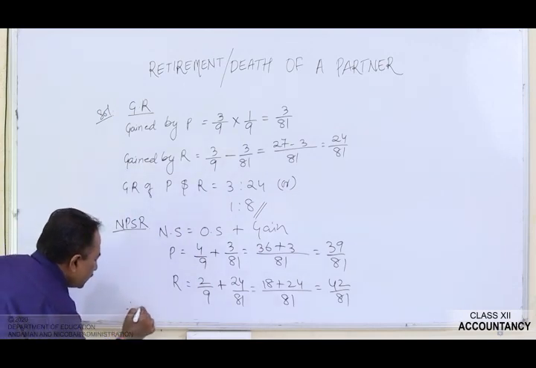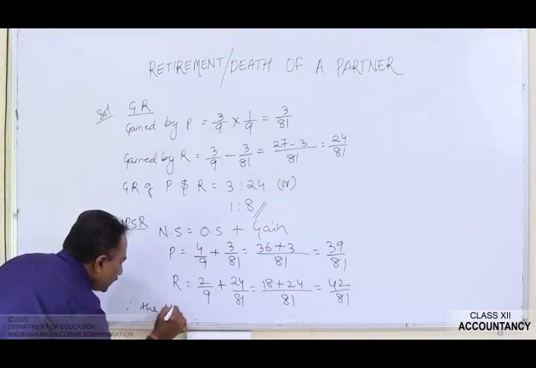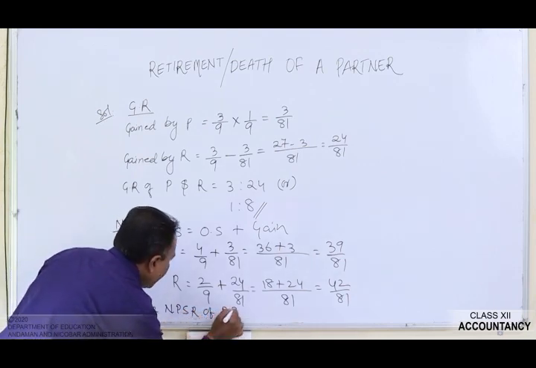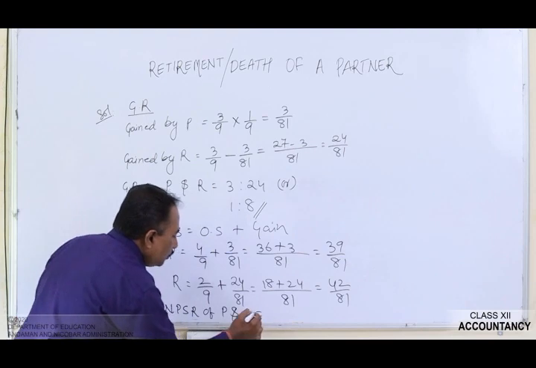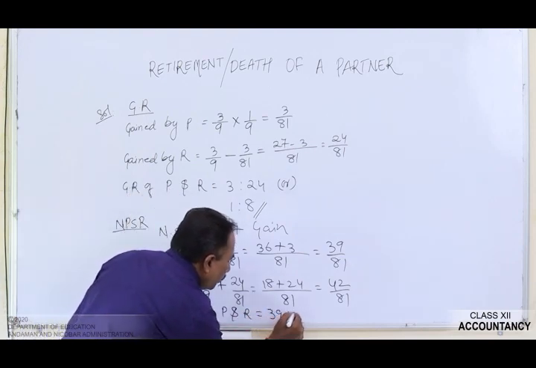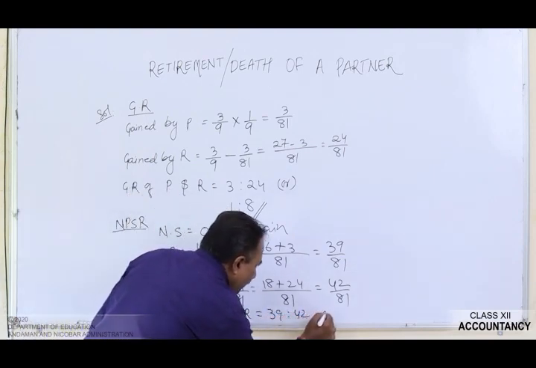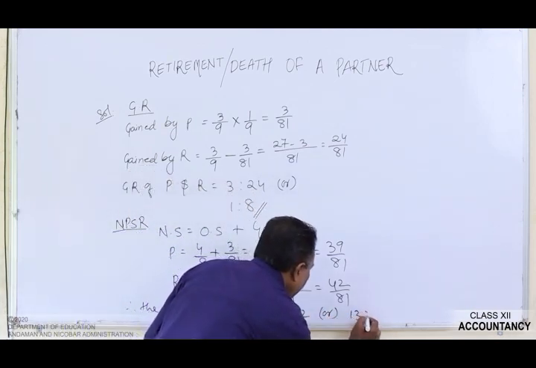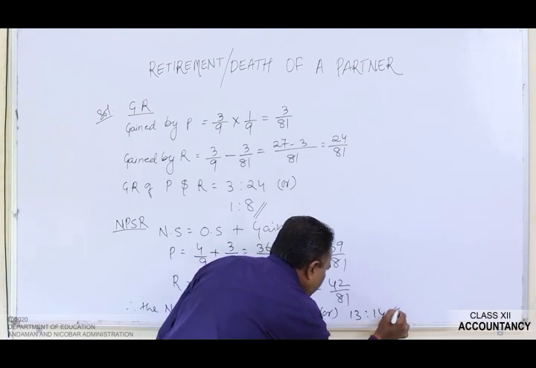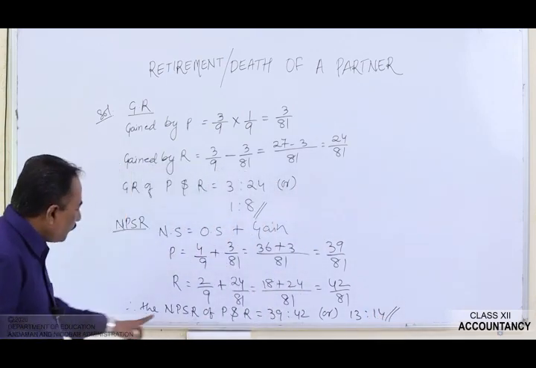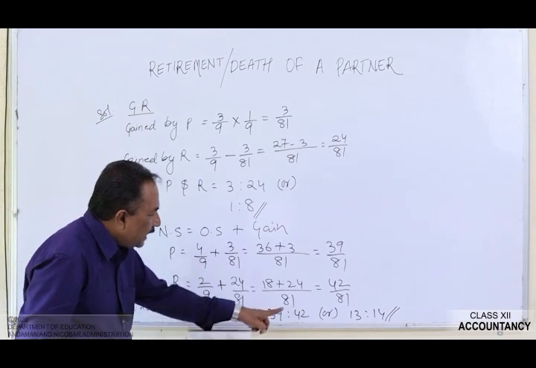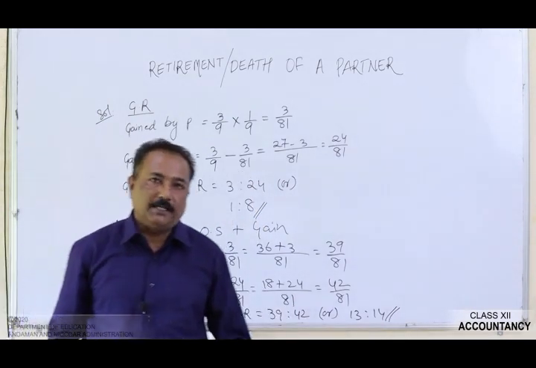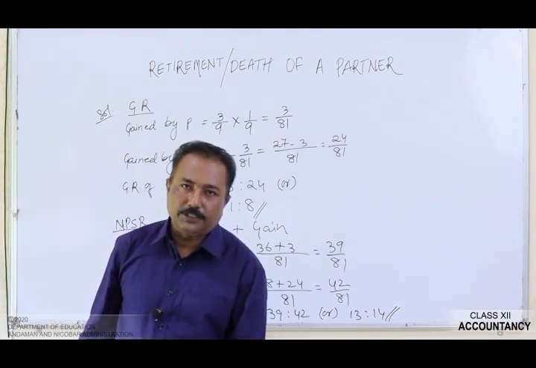Therefore, the new profit sharing ratio of P and R is equals to 39:42, or it can be written as 13:14. So the new profit sharing ratio of P and R is 13:14. Now let's pass on to the next numerical question.